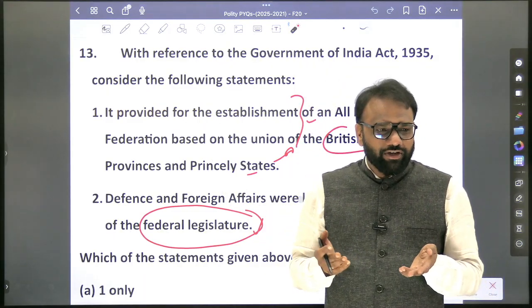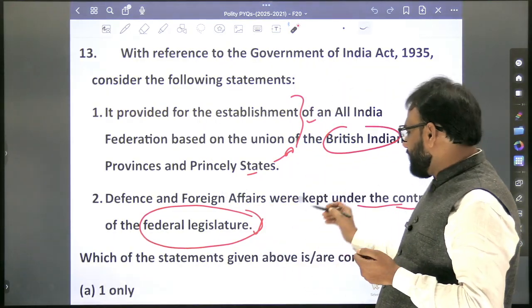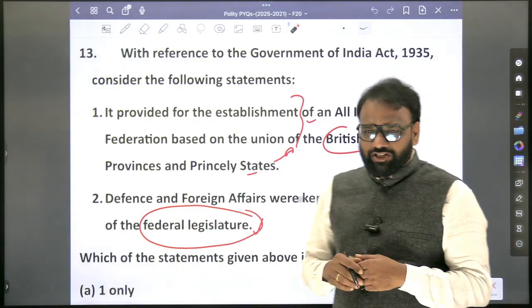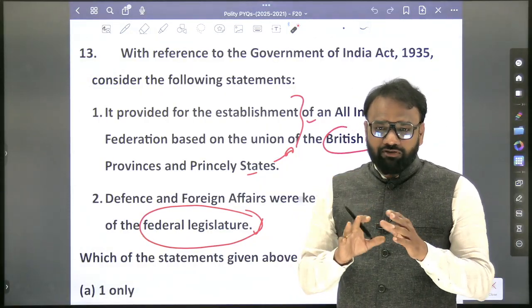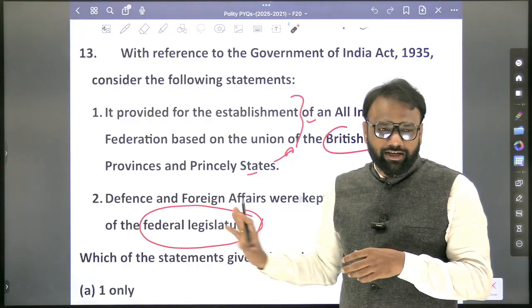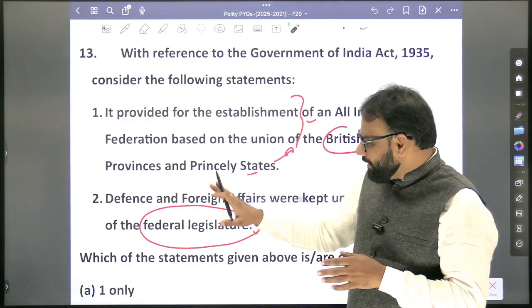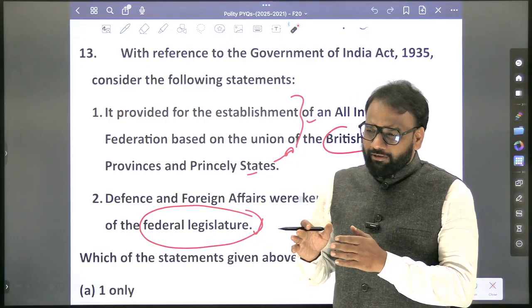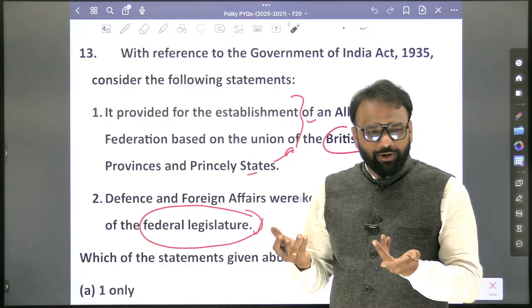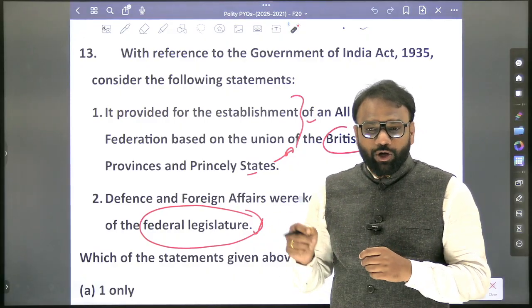Foreign affairs, union list. Here also they have mentioned that they are kept under the control of the federal legislature. Then obviously it should be correct, if you look at the face value. Because can you keep defense and foreign affairs as part of the state list? Not even in the concurrent list. Then why is this option wrong?